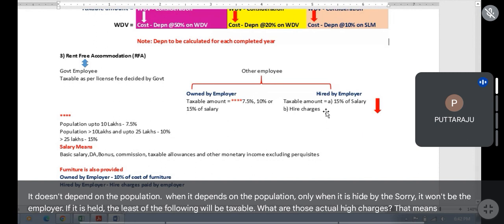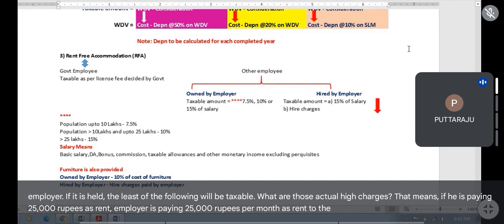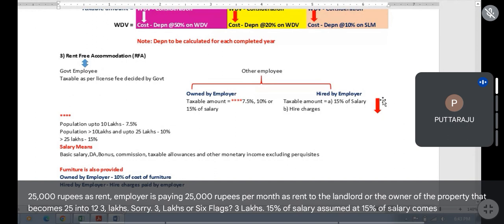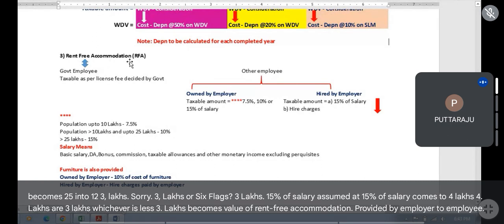That means if the employer is paying 25,000 rupees per month as rent to the landlord or the owner of the property, that becomes 25 into 12, 3 lakhs. Sorry, 3 lakhs or 6 lakhs? 3 lakhs. And 15% of salary. Assume that 15% of salary comes to 4 lakhs. 4 lakhs or 3 lakhs, whichever is less, 3 lakhs becomes the value of rent-free accommodation provided by the employer to the employee. Understood?